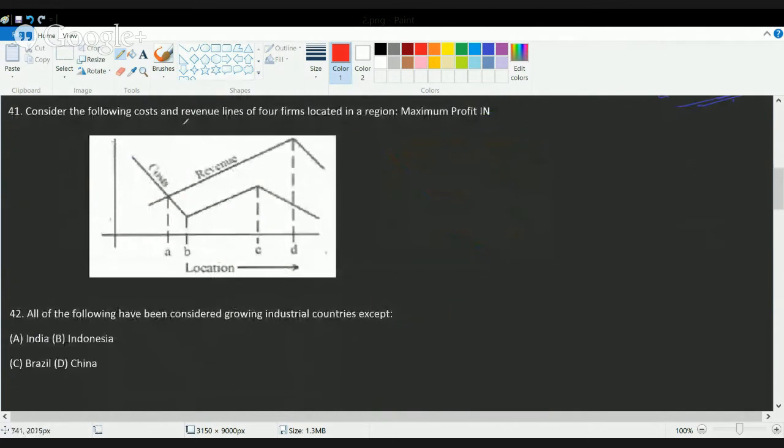Now in this question, you have the cost and revenue lines which are located for four firms, A, B, C, and D. You have to choose at which point the firm will have maximum profit. Now, how can a firm incur maximum profit? There is a simple relationship. The revenue must be greater than cost, and the point where revenue is much more than cost, where the difference between them is highest, would be the point of maximum profit.